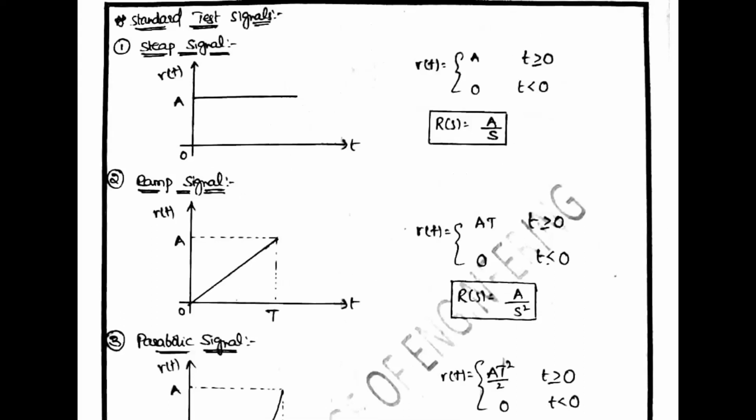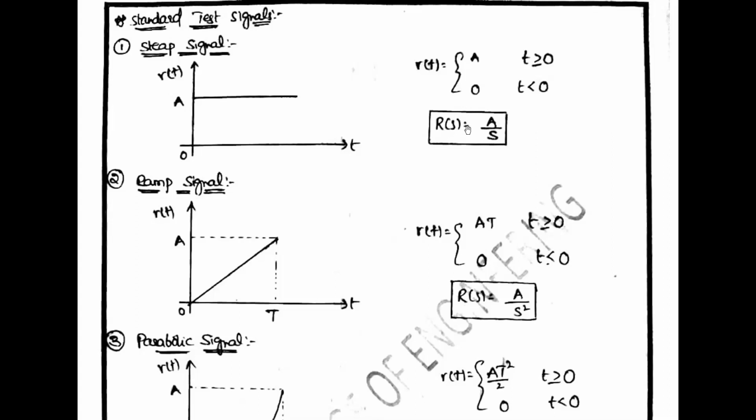So, standard test signals. Step signal: a step signal is a signal whose value changes from 0 to A and remains constant. It changes at t equal to 0 and remains constant for t greater than 0. So 0 to A is changing and then it remains constant, which is called a step signal. A for t greater than or equal to 0 and 0 for t less than 0.